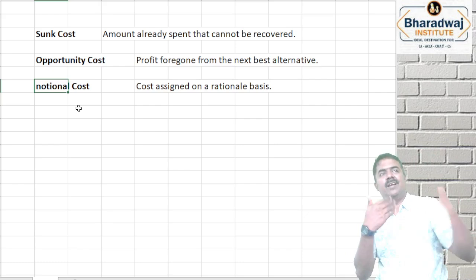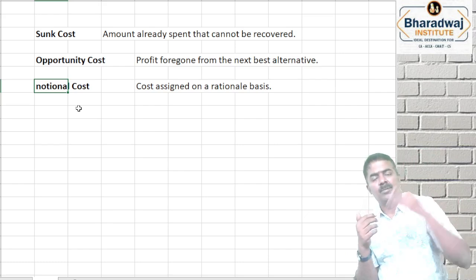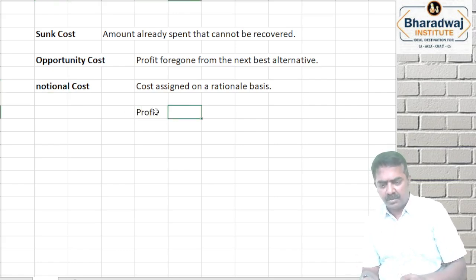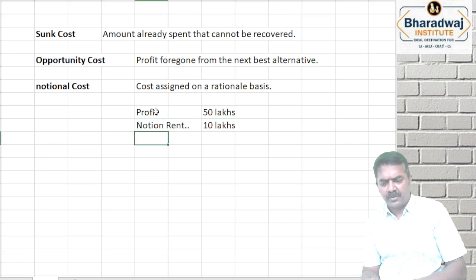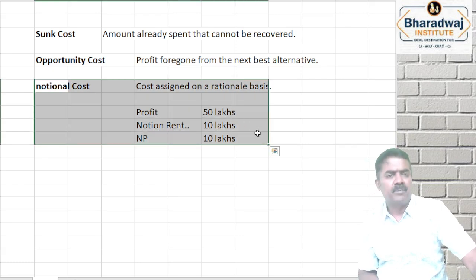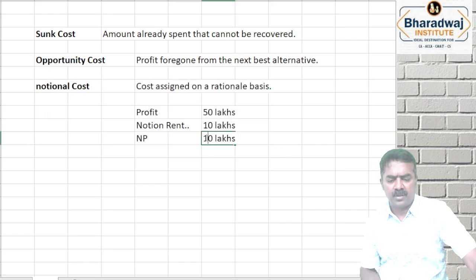If you rent a building like this outside, how much would it cost? How much rent can we charge for our building? For example, let us assume profit earned from the business is 50 lakhs. If I had given this building on rent outside, okay, notional rent. We call it as which one? Notional rent. If the rental value of this building is 10 lakhs, then the real net profit from business is how much? 10 lakhs off the money. This is called as which one? Notional cost. Cost assigned on some rational basis. Net profit is 40 lakhs.